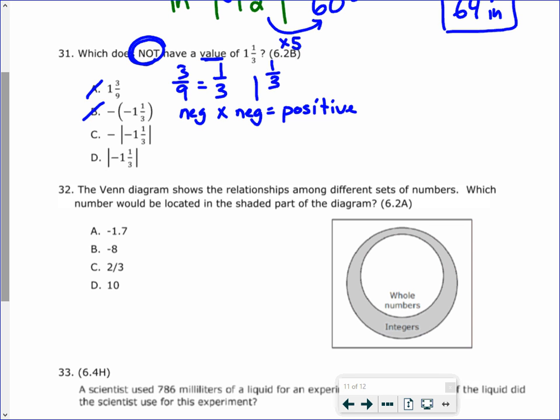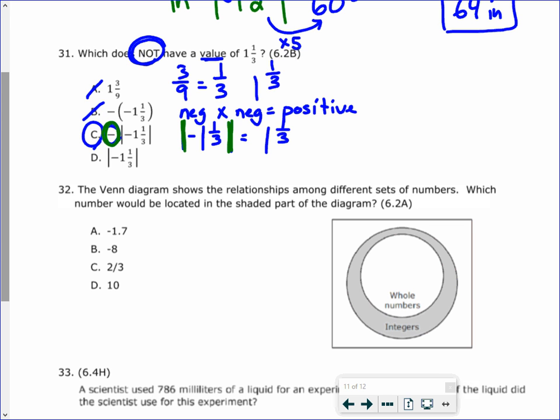This one right here is taking the opposite of the absolute value. So the absolute value of negative 1 1/3. Remember, absolute value is the distance from 0. That equals 1 1/3, but we're taking the opposite. So because we're taking the opposite, our answer is going to be C. That's the important part. The absolute value of negative 1 1/3 is 1 1/3, but we want to take the opposite of that, the negative. So our final answer is going to be negative 1 1/3.